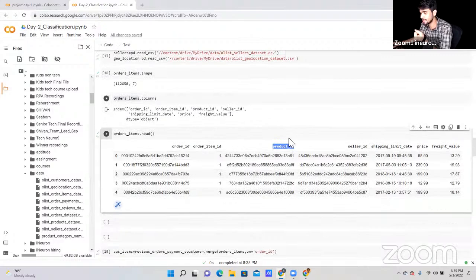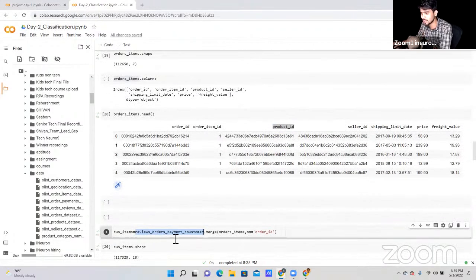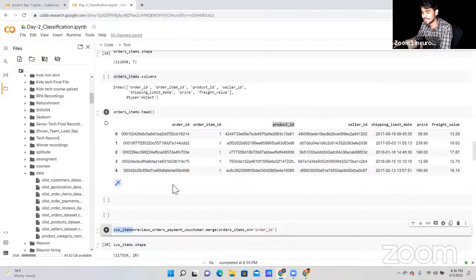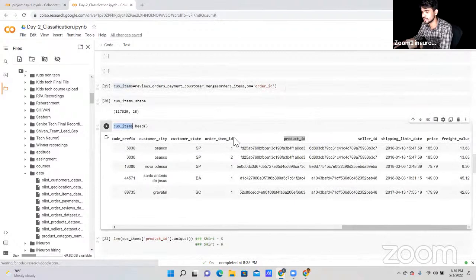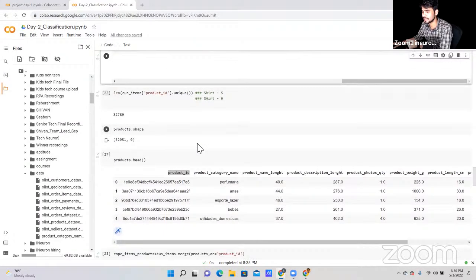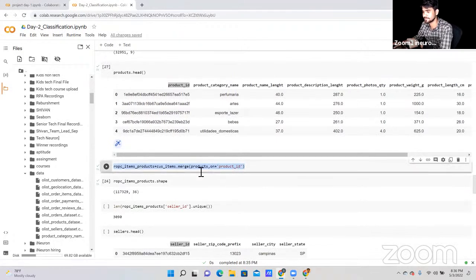After getting the product ID column, I first merged the review, order, payments and customer data, and then we merged with the order items. We are storing this data in customer items, and in the same customer items we have a product ID, and the same customer items I'm going to merge with the products. So I hope now it's clear. Please confirm, Richa, yes or no. And everyone, let me know if anyone has any doubt till here so that we can proceed.